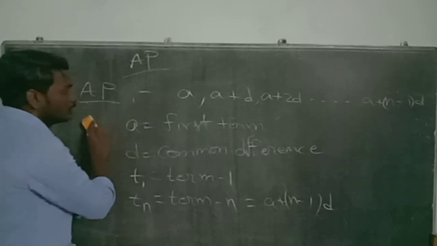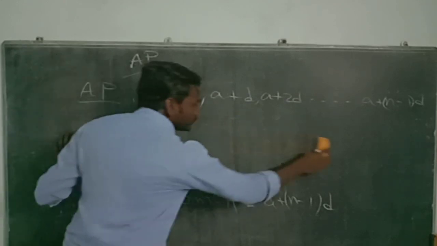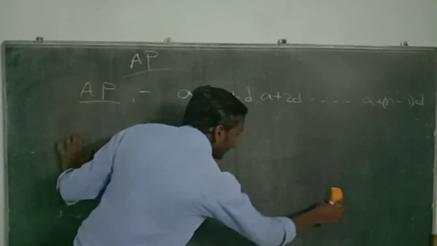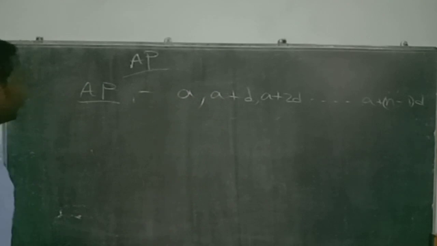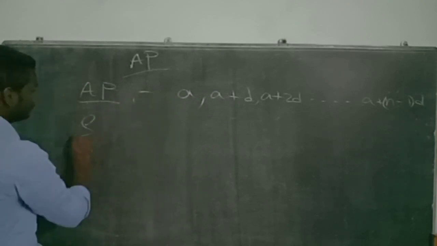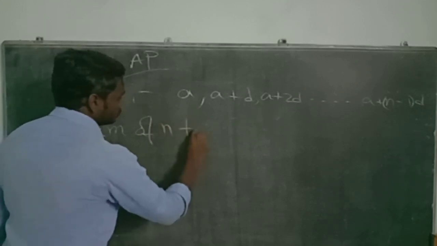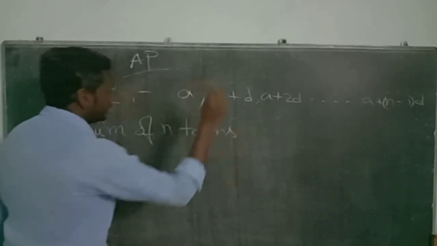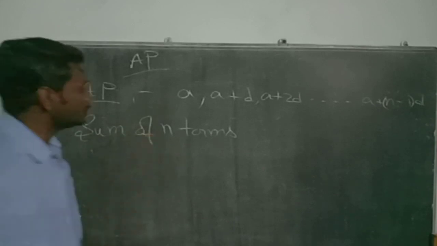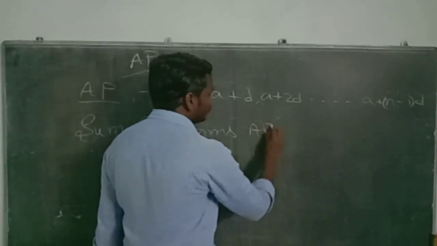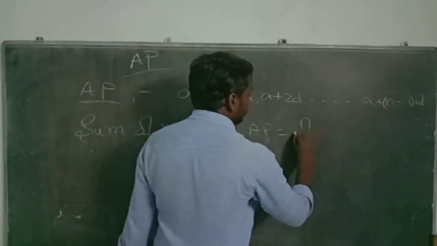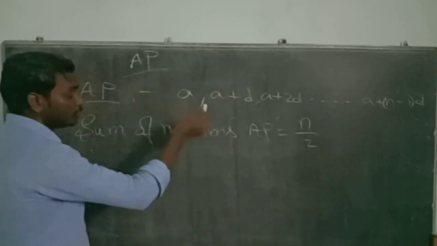Suppose the question asks to add n number of terms, that is the sum of n terms. The sum of n terms in arithmetic progression is n by 2, where n is the total number of terms.